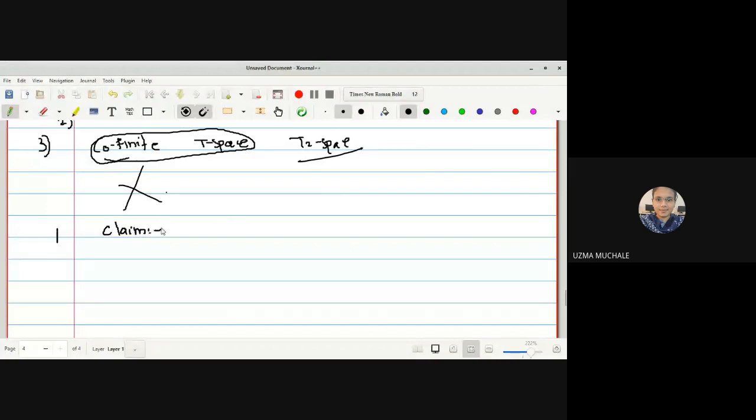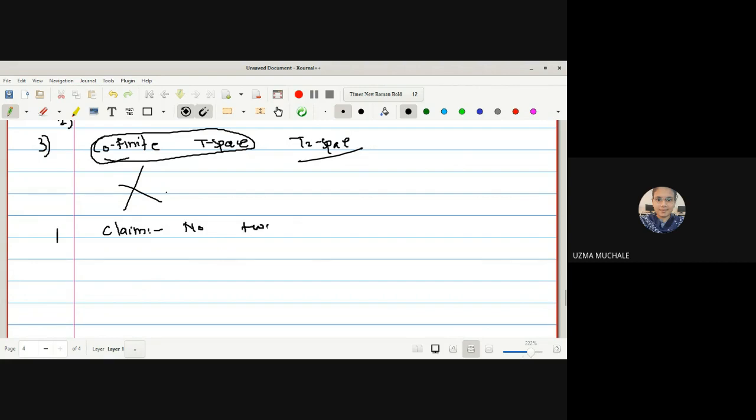Okay, so now again you can do a comparative study, right? What do you have to do in the comparative study? You have to write down the spaces' names and whether they satisfy being T1, T0 and T2. The cofinite topological space is T0 and T1. We have proved this, but it is not a T2 space. So in the table you have to just cross mark it. Okay, what is our claim?